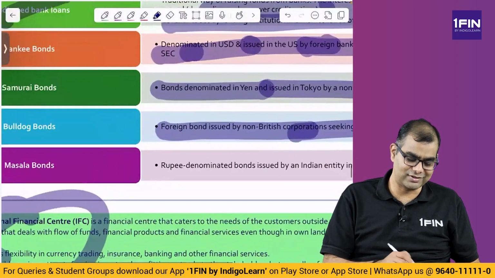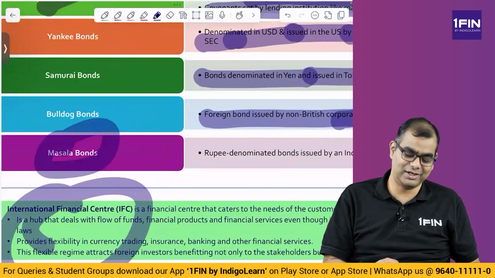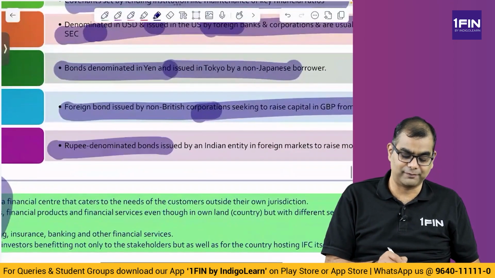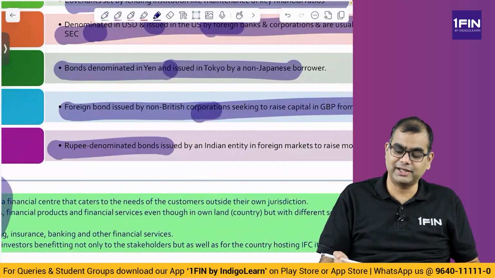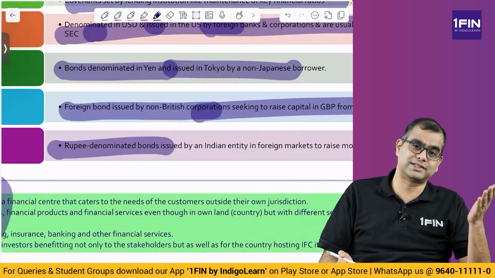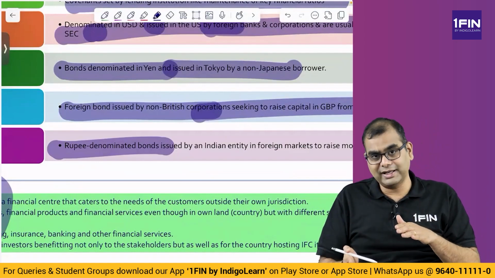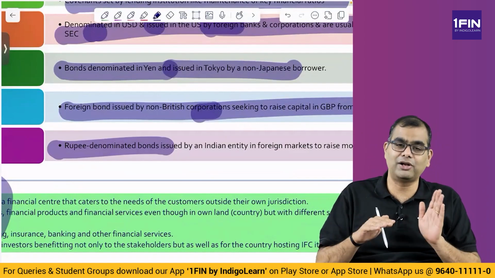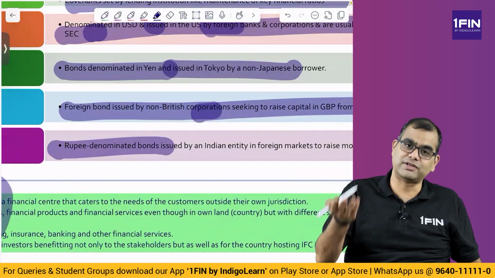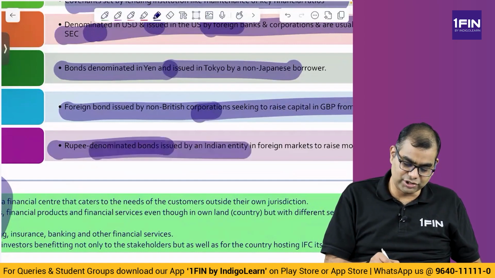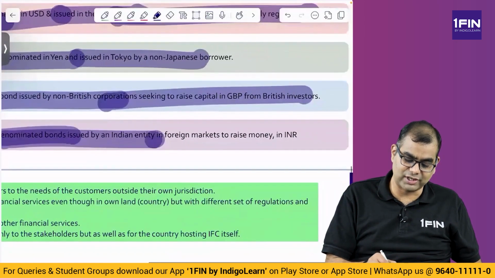Then what about India? You have something called a Masala bond. What's a Masala bond? It is a rupee denominated bond. In all the three cases, RIL is going outside and issuing in their currency, whereas here it is ulta. RIL is issuing a rupee denominated bond for US investors. So, a rupee denominated bond issued by an Indian entity in foreign markets to raise money in INR.